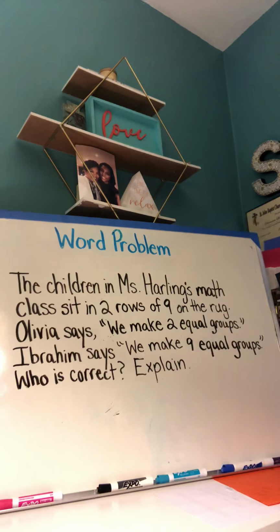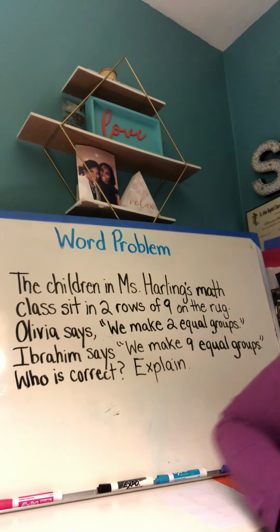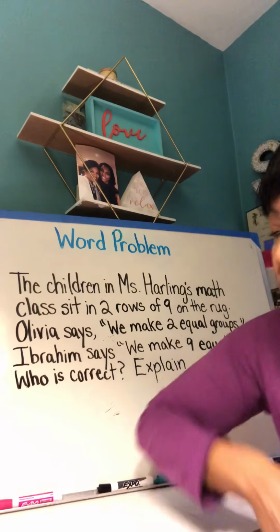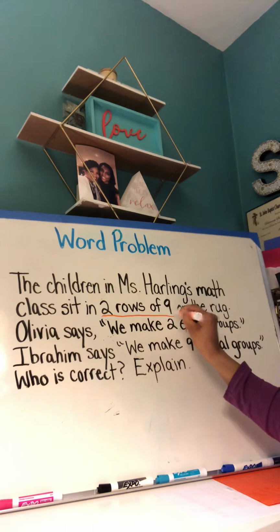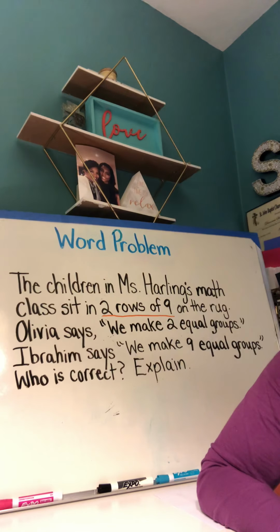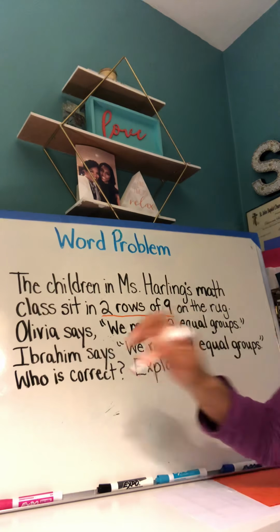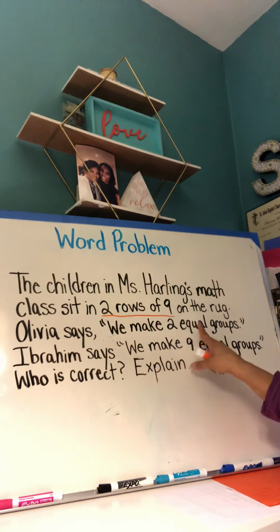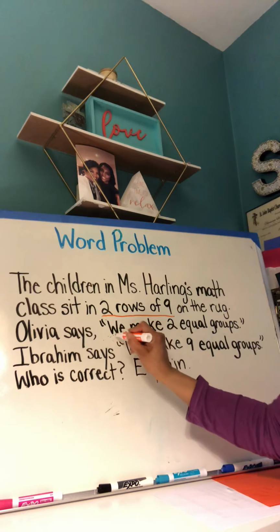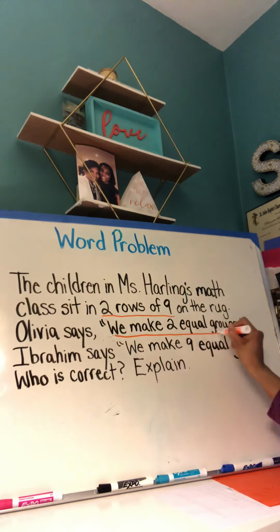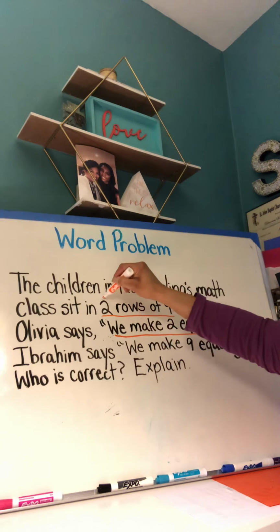So, it says the children in Miss Harling's math class sit in 2 rows of 9 on the rug. What important information is there? If you said 2 rows of 9, that is correct. So we're going to underline that. 2 rows of 9 kids are sitting on the rug. Sentence 2, Olivia says we make 2 equal groups. What's important there? That Olivia said we make 2 equal groups. Now let me just go back for a minute and circle my numbers.